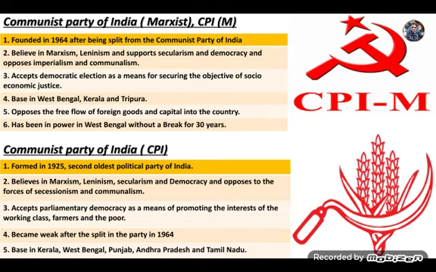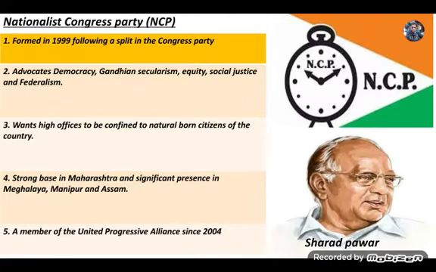These are the symbols of CPIM above: sickle and hammer and star, and sickle and ear of corn of the Communist Party of India. Then another prominent national party is the Nationalist Congress Party, formed in 1999 following a split in the Congress Party. It advocates democracy, Gandhian secularism, equity, social justice and federalism. NCP wants high offices to be confined to natural born citizens of the country.